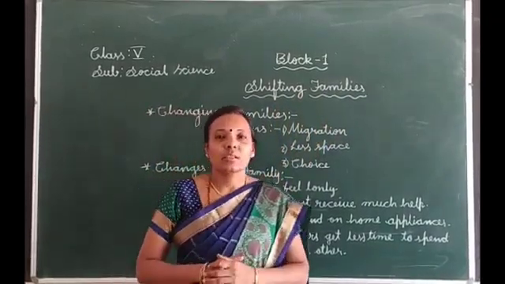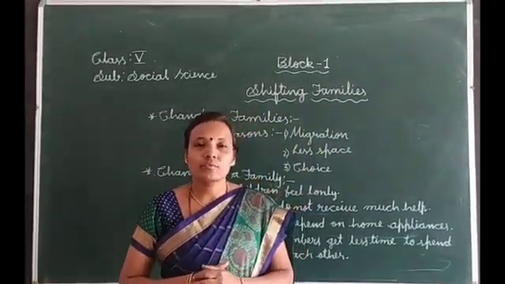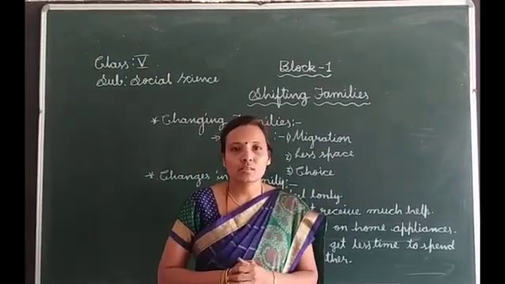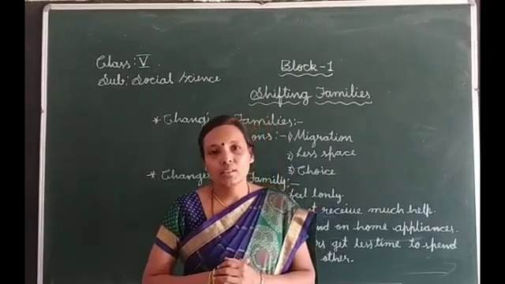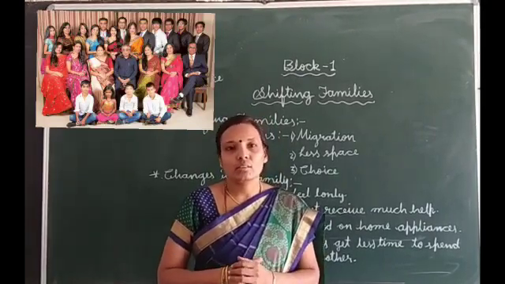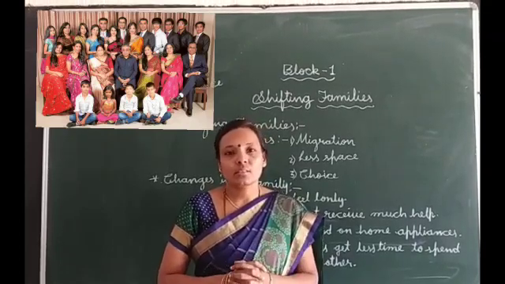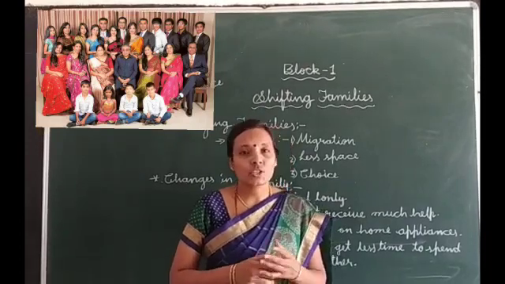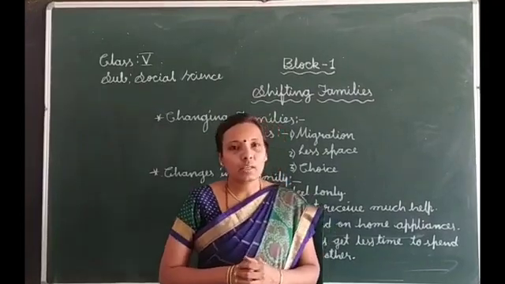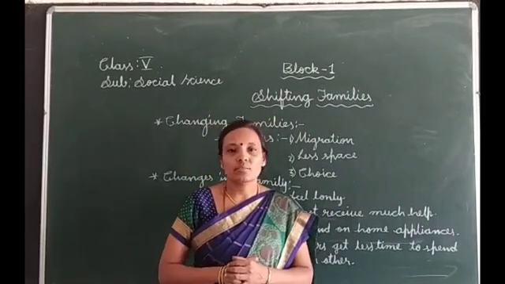My dear children, in the previous class, that is the 4th standard, you learned about the family, the meaning of family, and types of family. So, what is family? Family is a group of people living together, meaning related people living together, especially parents and their children. This is the meaning of family. There are two types of families: joint family and nuclear family.